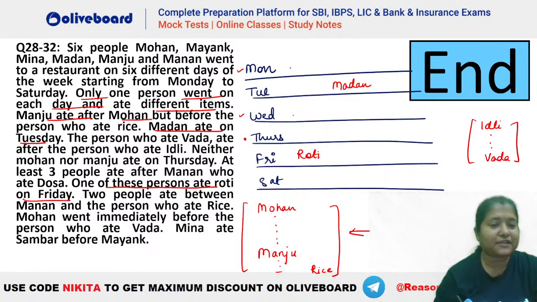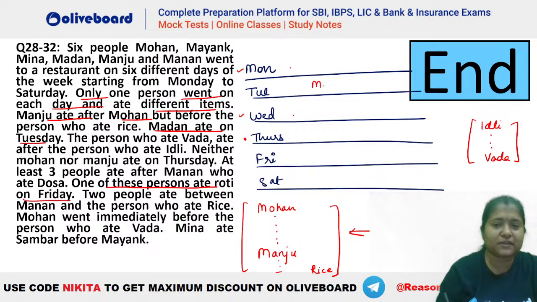After that, let's see what is given here. 2 persons ate between Manan and the person who ate rice. Mohan went immediately before Vada. Meena ate sambar before Mayank. Okay, so let's do one thing. Let's try this out. Let's make the cases. ठीक है, इसका case बना लेते हैं. Let me just write it a bit छोटा.